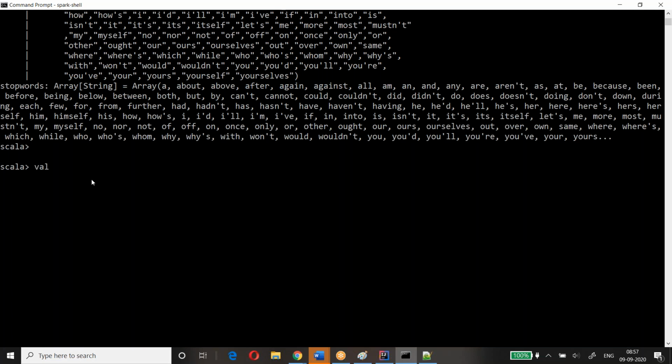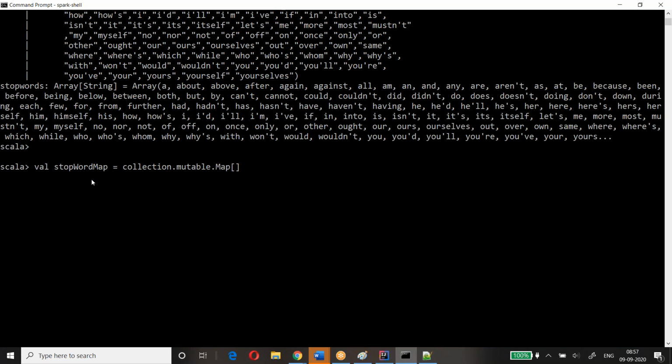Stopword map. My intention is to create a hash map, a Scala collection map, and keep these words in it. For that, collection dot mutable map only, because I need to modify it.